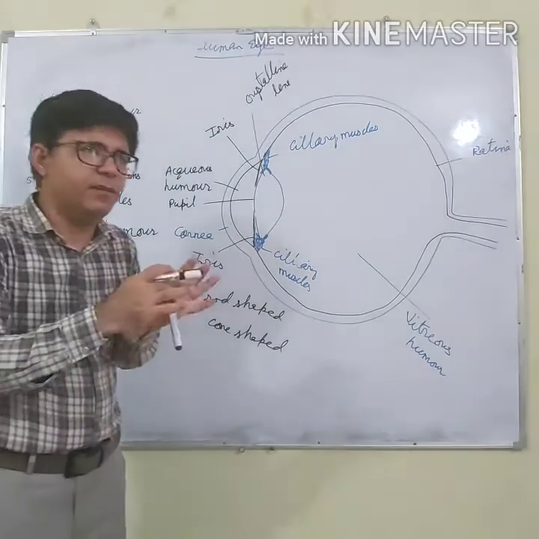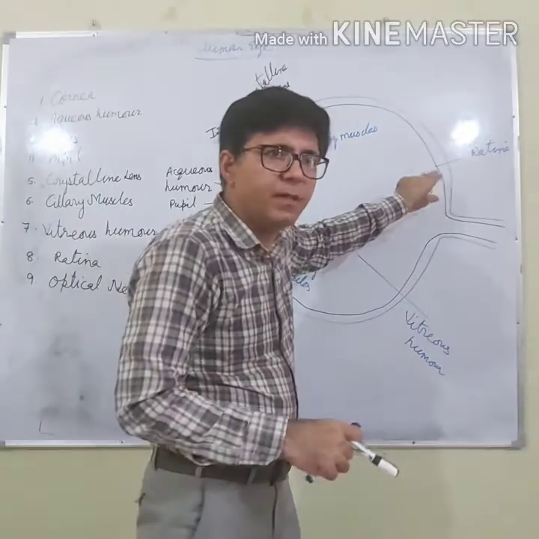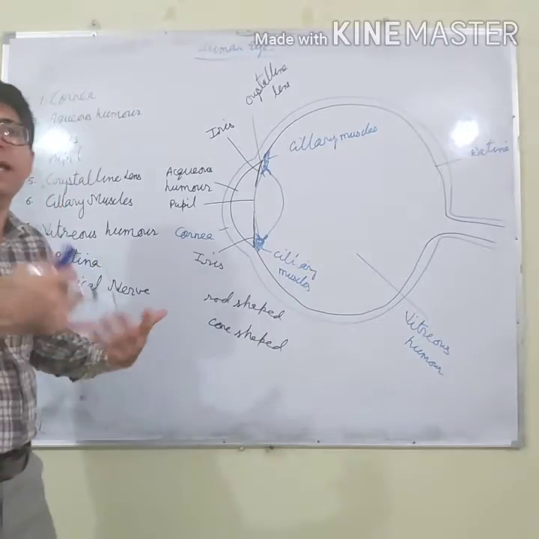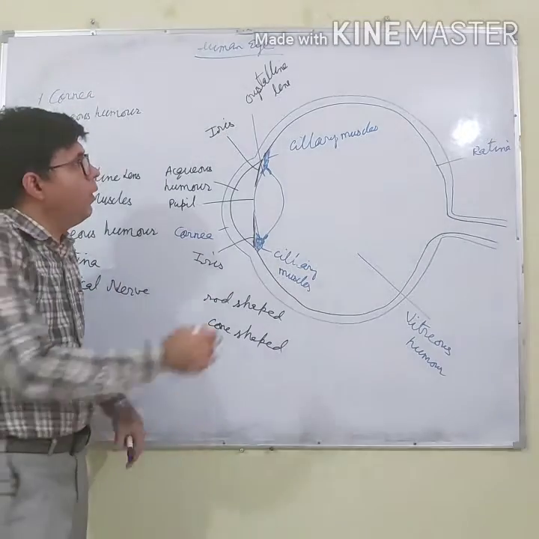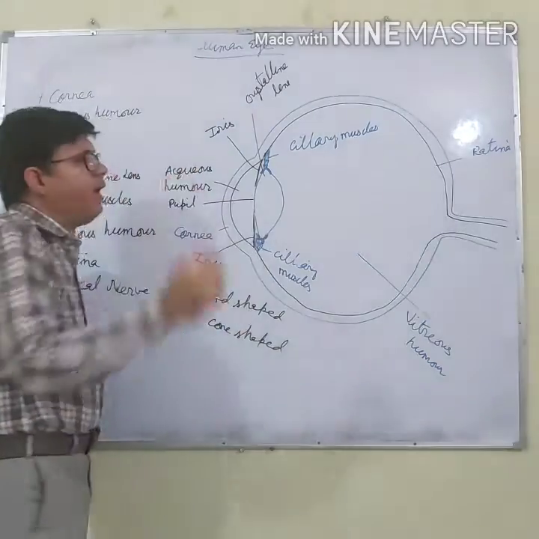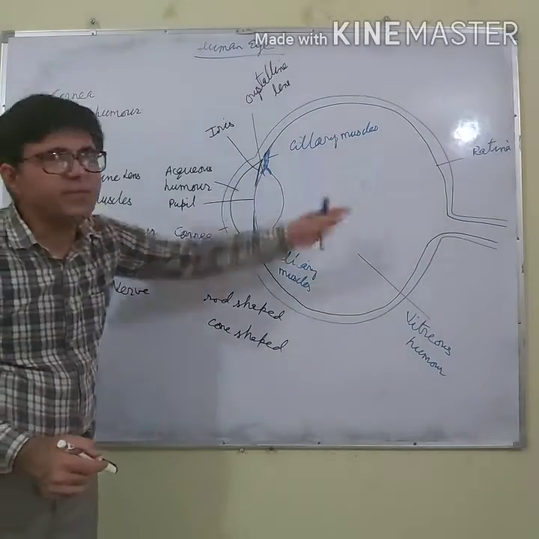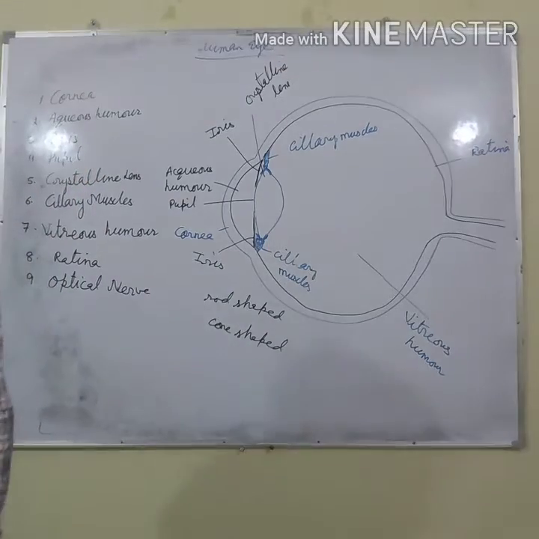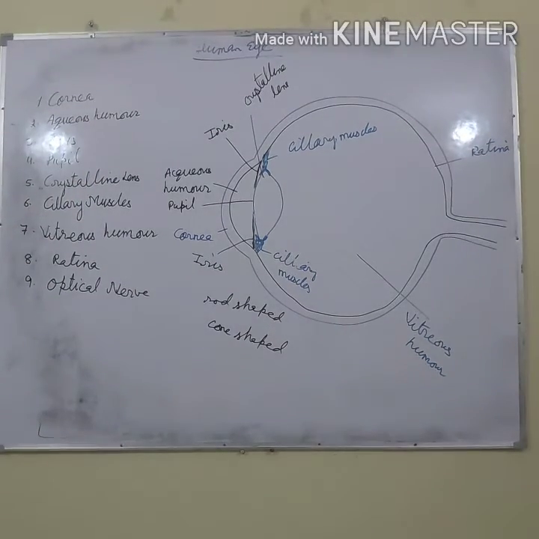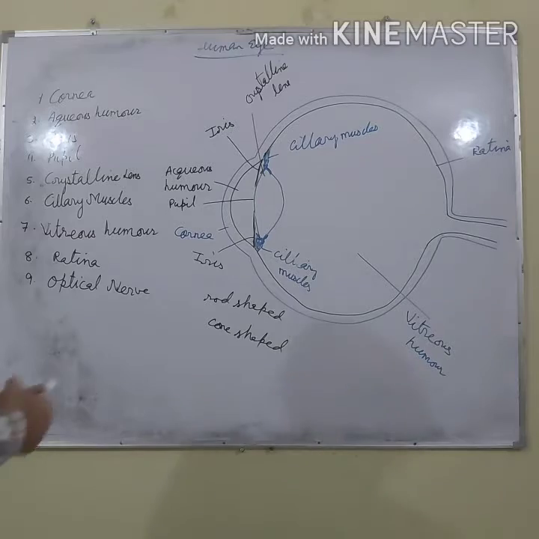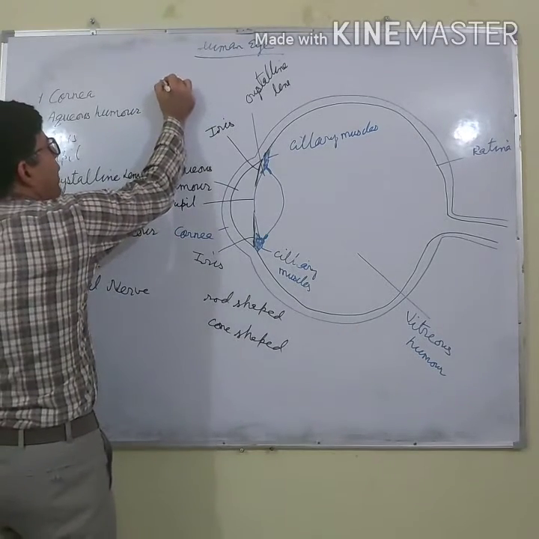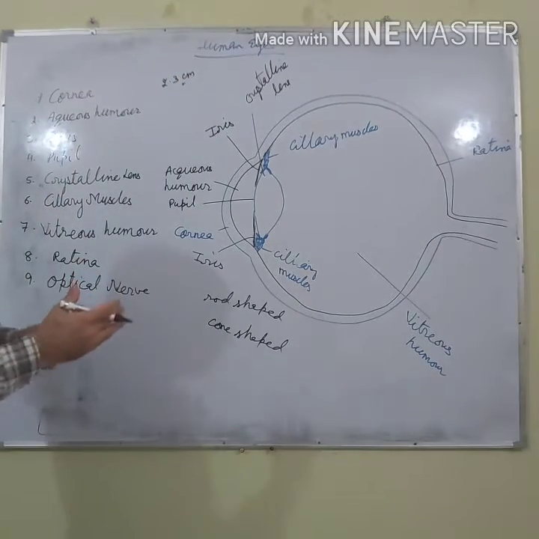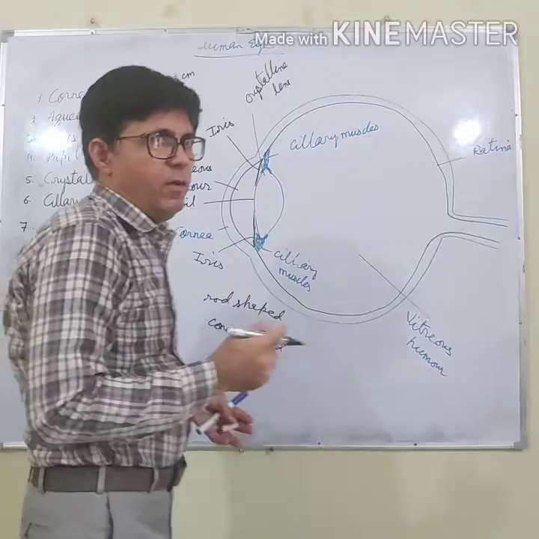As a result, although an inverted image is formed, we see the object straight, we see the erect image. Now, this eye appears to be spherical, and its diameter is about 2.3 centimeter. So these are the various parts of the human eye.